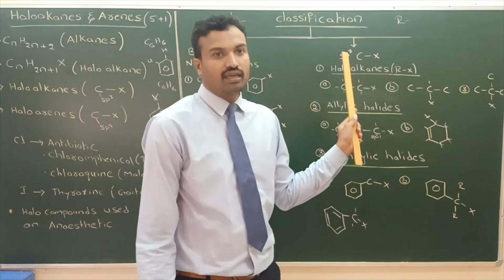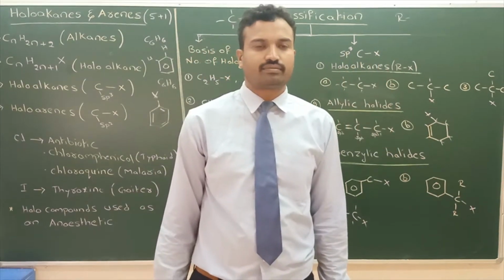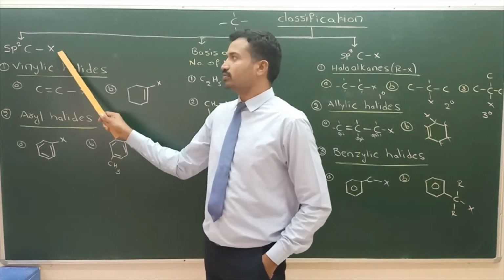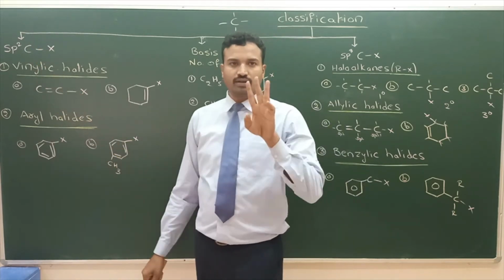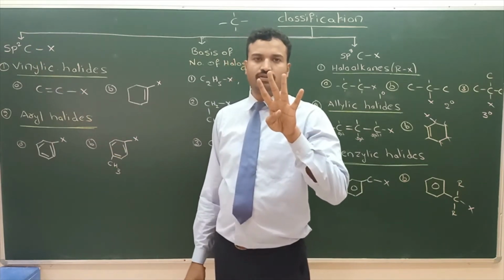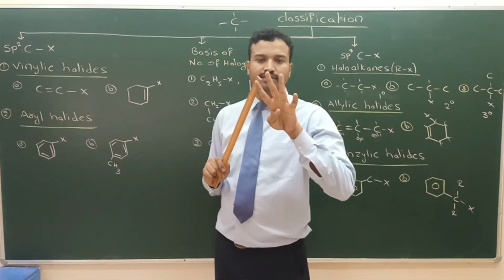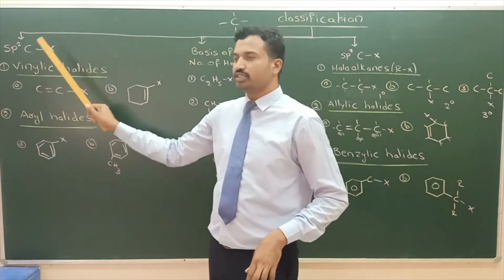Next we will see halogen bonded to sp2 carbon. Next, third classification, halogen is bonded to sp2 carbon. sp2 carbon means around the carbon there are a total of 4 bonds: one pi bond and 3 sigma bonds. Yes, sp2 carbon. Halogen is bonded to sp2 carbon.